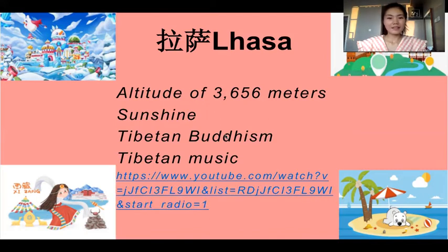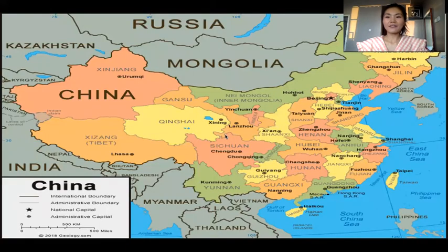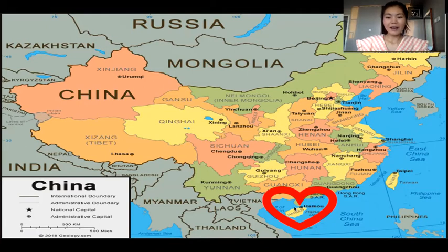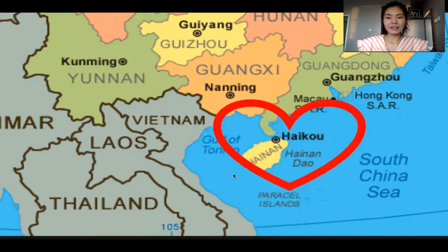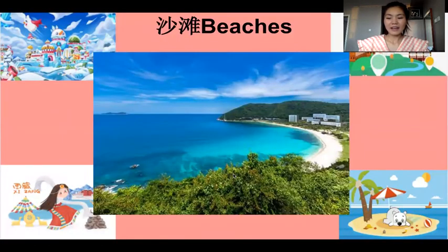All right, this is Lhasa. So we have been to the east and the west. How about now we go to the south? All right, let's move to the island here. It's an island, as you can see. It's called Hainan Island. And there is a city called Sanya.